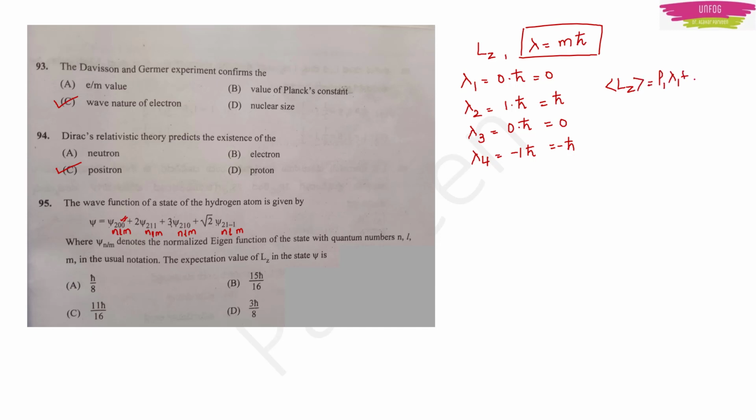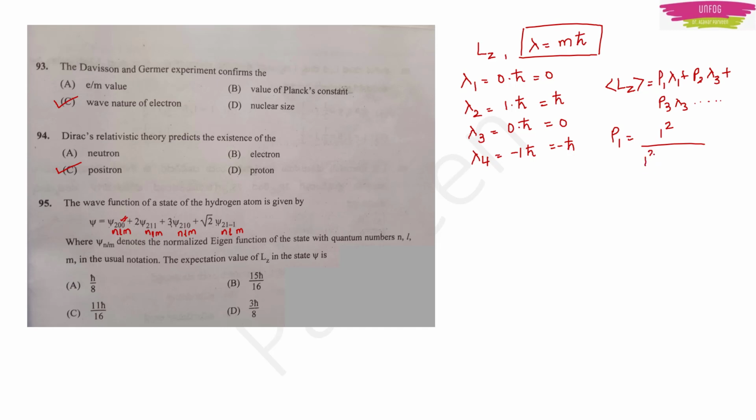P1 lambda 1 plus P2 lambda 2 plus P3 lambda 3 and so on. You do it like this. Now what is P1? P1 will be equal to the coefficient of the first term. It comes in the numerator. Take the square of that. Then in the denominator, you take the coefficients of all the terms given in the equation.